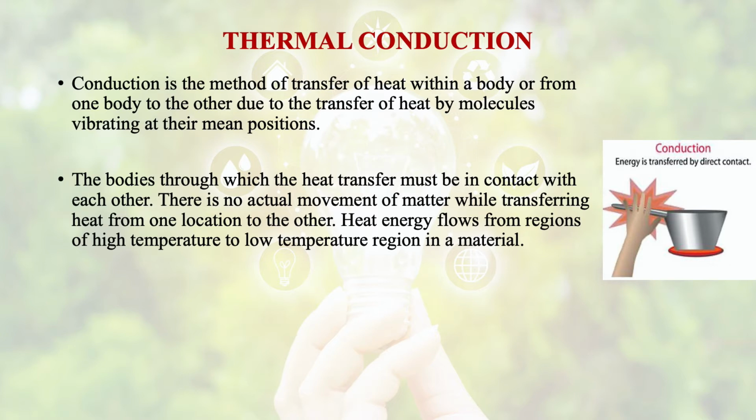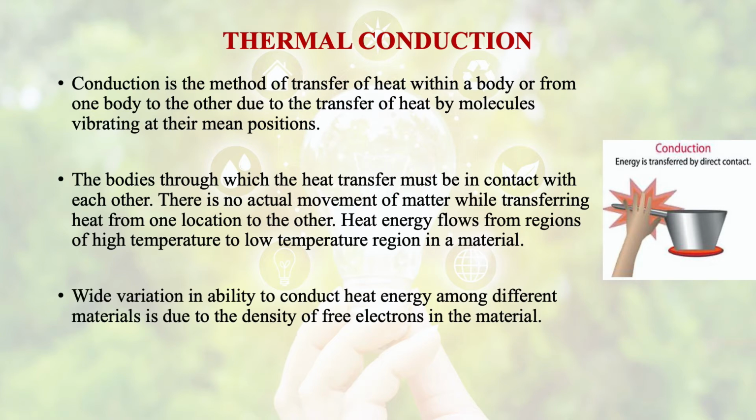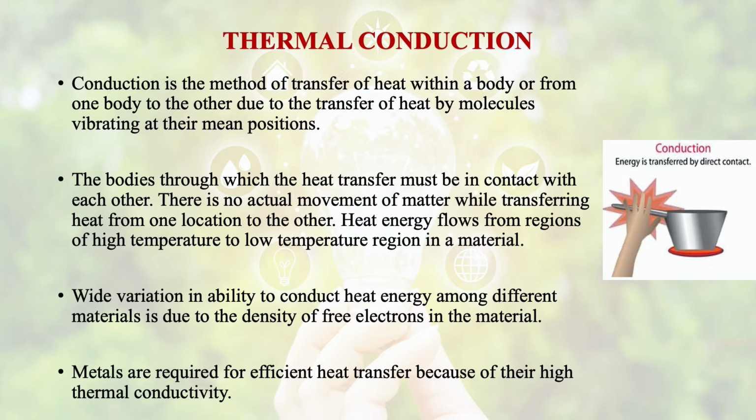There is no actual movement of matter while transferring heat from one location to the other. Heat energy flows from regions of higher temperature to lower temperature in a material. The wide variation in ability to conduct heat energy among different materials is due to the density of free electrons inside the material. The greater number of free electrons is generally available in metals. So for efficient heat transfer we need metal. Metals are required for efficient heat transfer because of their high thermal conductivity.